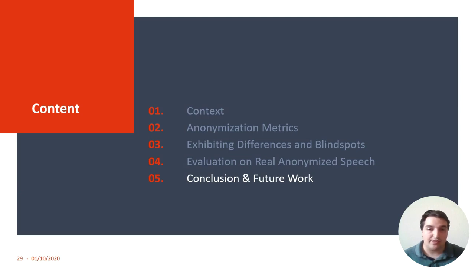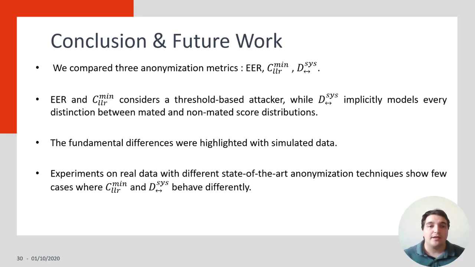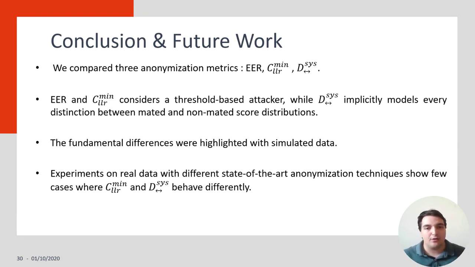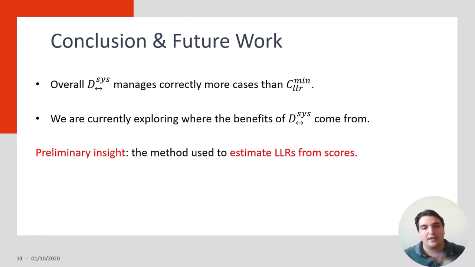Let's move to the conclusion. So here in this paper, we compare 3 anonymization metrics, 2 that are based on threshold decision, and 1 that tries to model every possible distinction between mated and non-mated score distribution. We used simulation to compare the fundamental differences between these metrics, and we conducted experiments on real data with different sets of anonymization techniques to show a few cases where CLR mean and linkability behave differently. Overall, the linkability measure had more cases that were managed correctly by the measure compared to CLR mean.